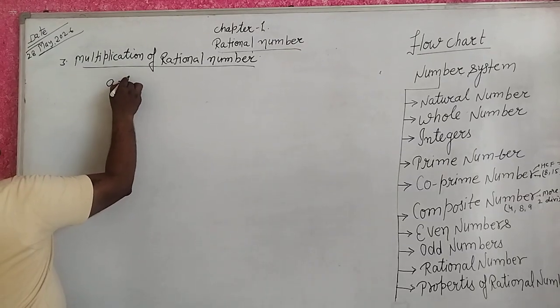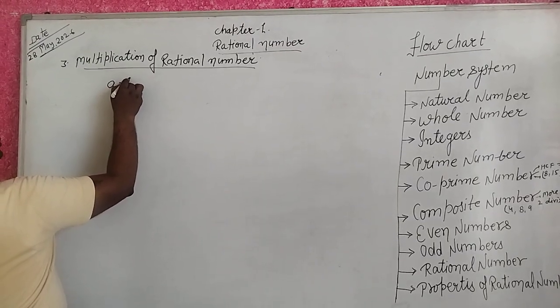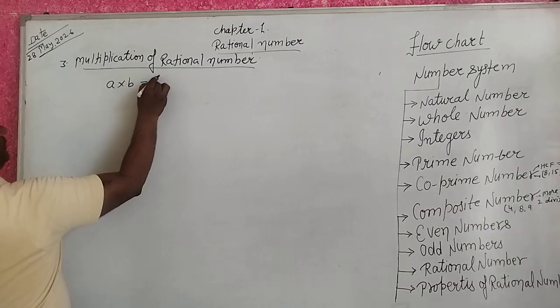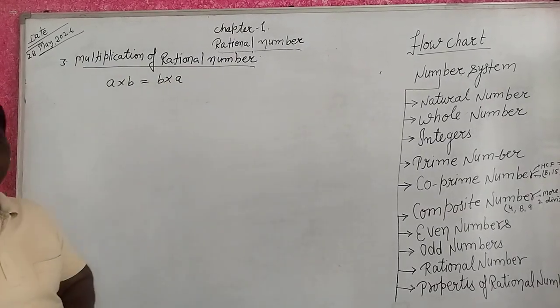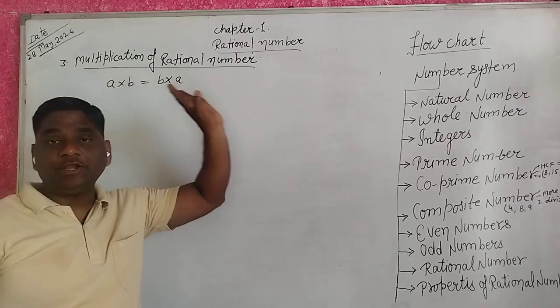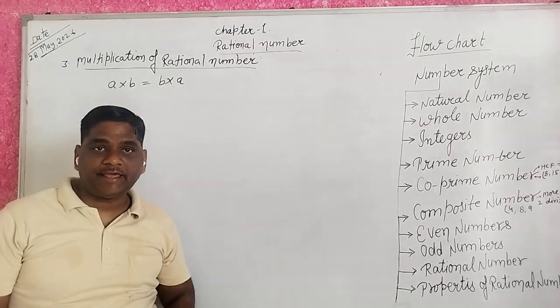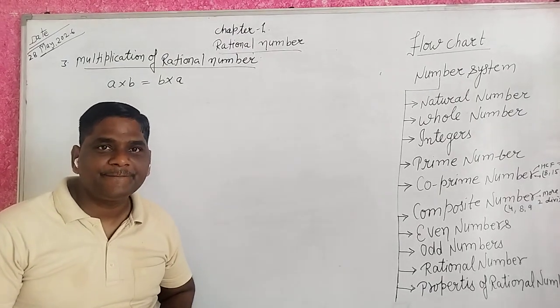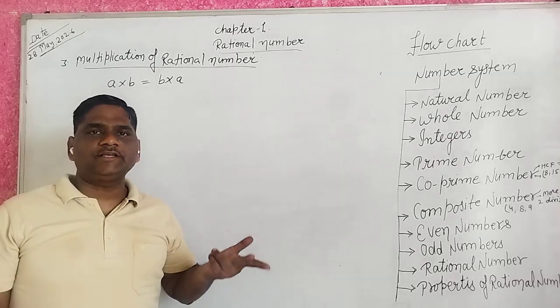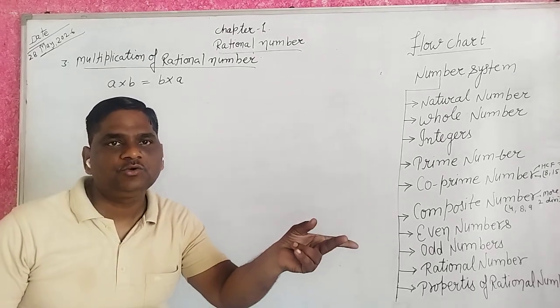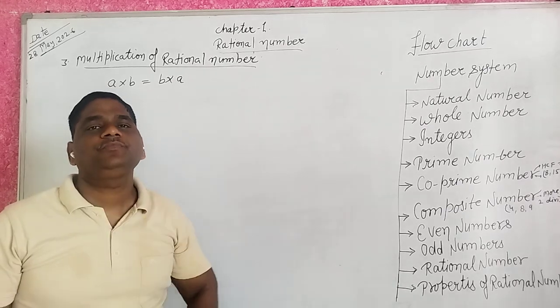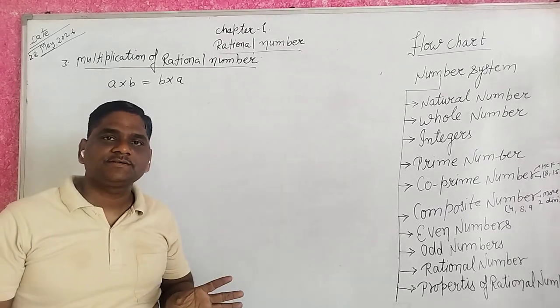A into B equals B into A. Is it possible? Yes. 2 into 1 is 2, 1 into 2 is 2. It is possible. Yes.